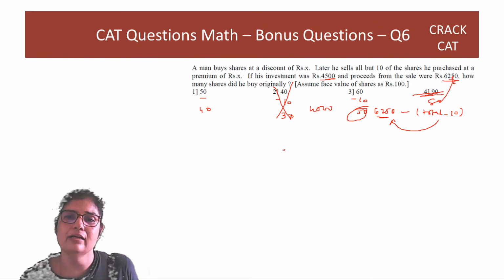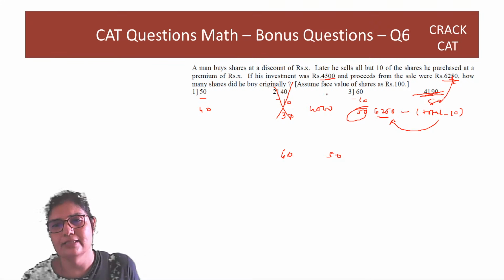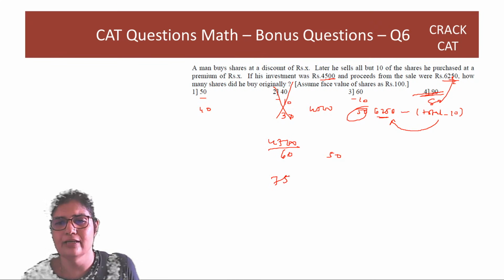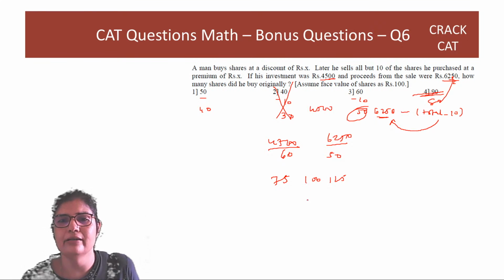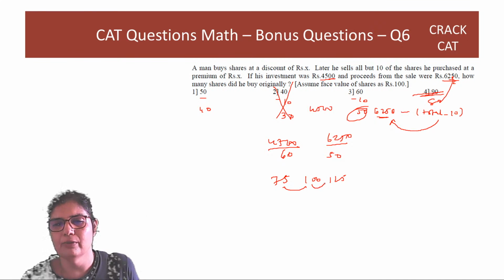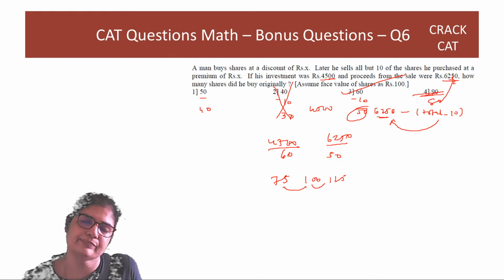So now we'll try that he bought 60 shares and sold 50 shares. So he bought 60 at a total of 4500, that means he paid 75 rupees per share, and he sold at 6250, so he got 125. So you can see the face value is 100, here a 25 discount, here a 25 premium. So best is option 3.